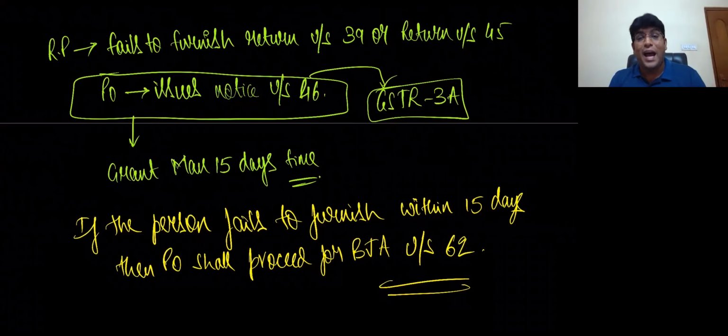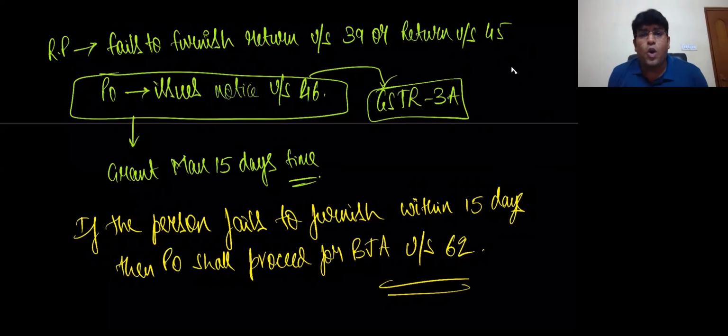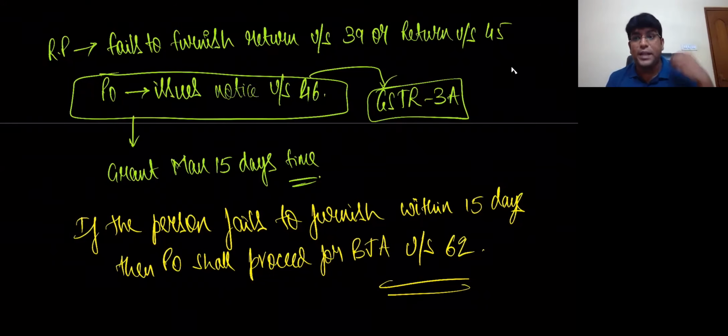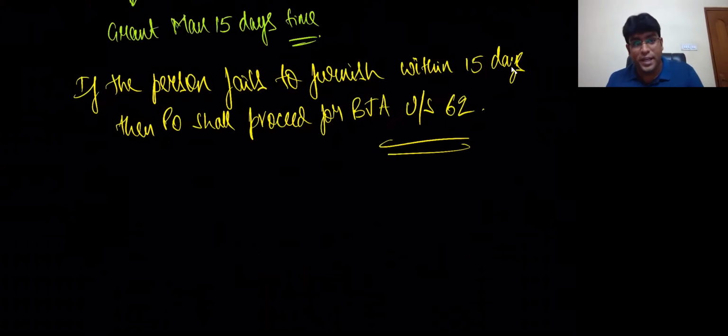To make you understand this, I told you all that story. So what is that point, my dear friends? Section 62. First point you need to understand is that if a registered person fails to furnish return under section 39 or under section 45, proper officer issues notice under section 46 and he grants 15 days time to file all the returns. And if the return is not filed, then PO shall proceed for best judgment assessment. Best judgment assessment basically means he'll calculate what is the tax payable based on information, whatever is available with him. That is the only reason why it is called best judgment assessment, where assessment is done to the best of his judgment. I hope we are clear with this, my dear friends.